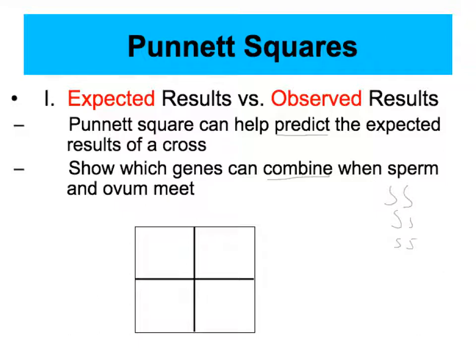Let's produce a practice problem and example to see how this plays out. If I were to take an individual that was homozygous dominant for seed shape, 2 of the same alleles, and in this case we're using a large S to indicate that allele. And I took another parent, which was heterozygous for seed shape, which would contain 1 large S for the dominant allele and 1 small s for the recessive allele. As in the previous example, I fill in my matrix by combining the possible combinations from each gamete, and I will fill in my Punnett square here.